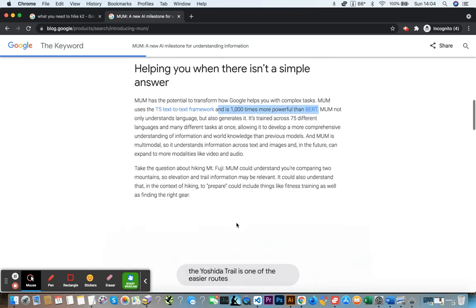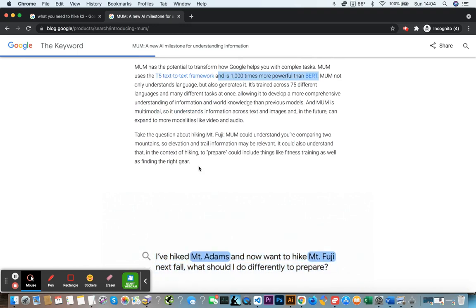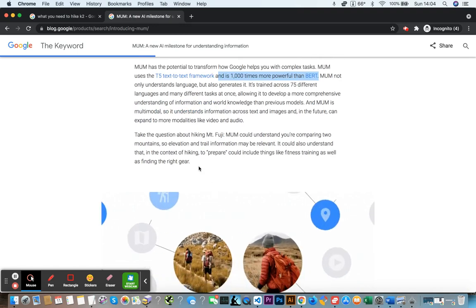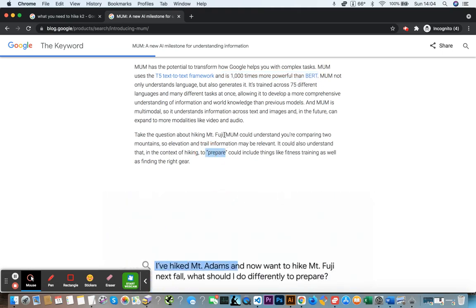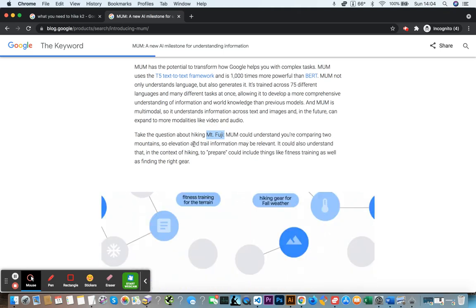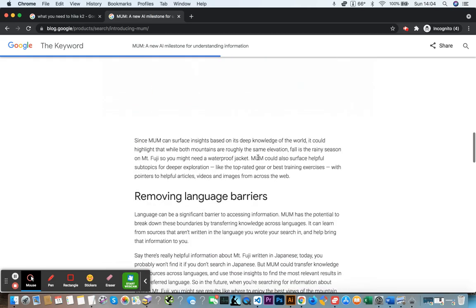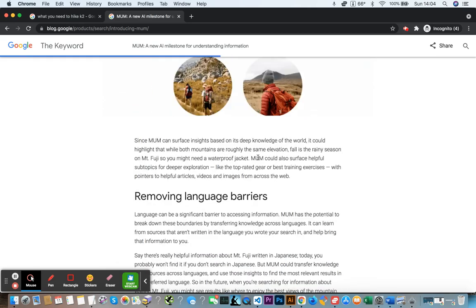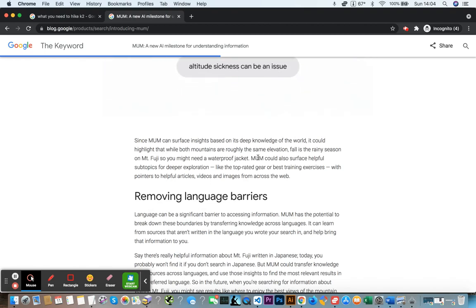And that's really what this article suggests. You can see they say here the word prepare, and then Mount Fuji and Mount Adams. And then, comparing the two mountains, they would say there's elevation. So it's the context of what you intend to do, through the language you input, and giving you an answer that's more relevant.